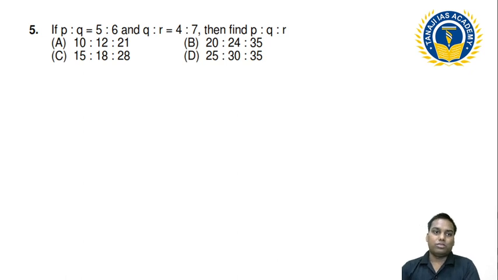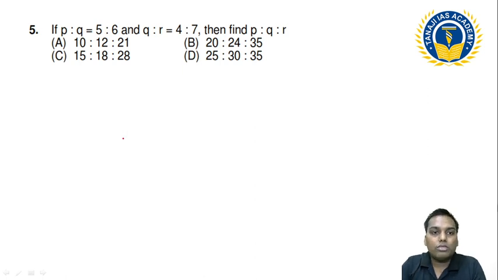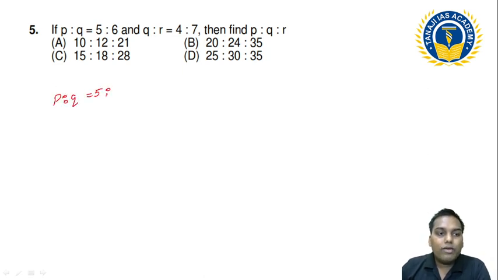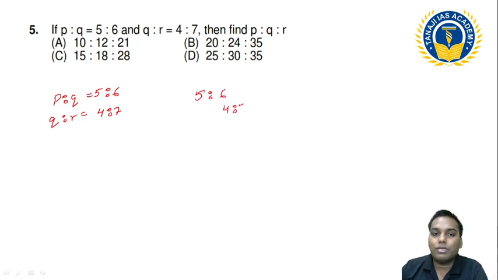Now do this question for me, please attempt it. Okay, take a pause, attempt, then just see the solution. See, p ratio q is nothing 5:6, and this q ratio r is nothing 4:7. Can I write it similarly? और ITC ये तो p और q वाला है, मैं मल्टीप्लाई भी करके कर सकता हूँ, कैसे भी कर सकता हूँ, बट आई एम हैबिचुअल, और यू कैन से आई जस्ट सजेस्ट कि आप ऐसे करेंगे.